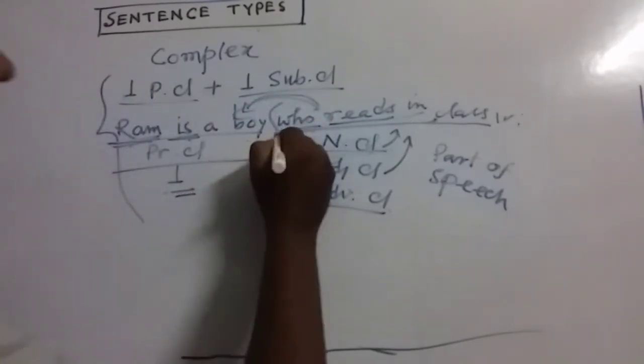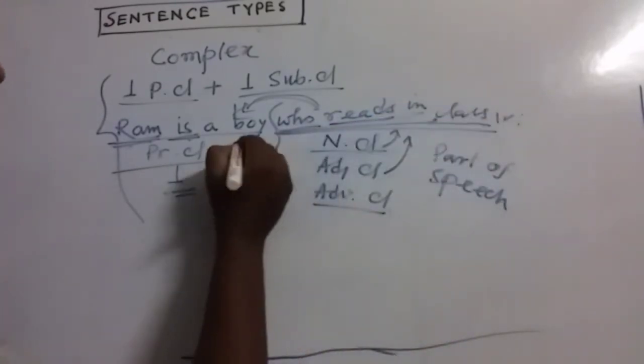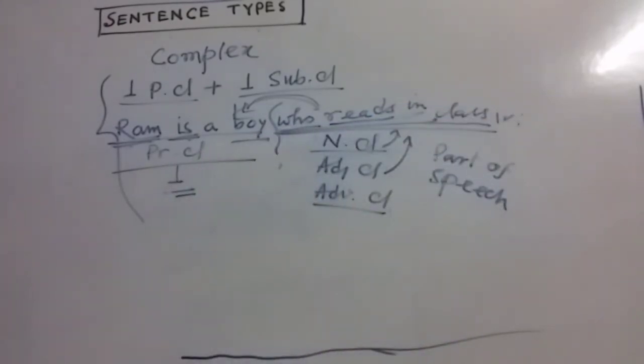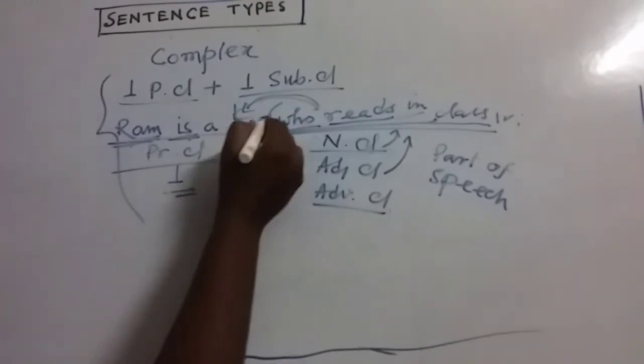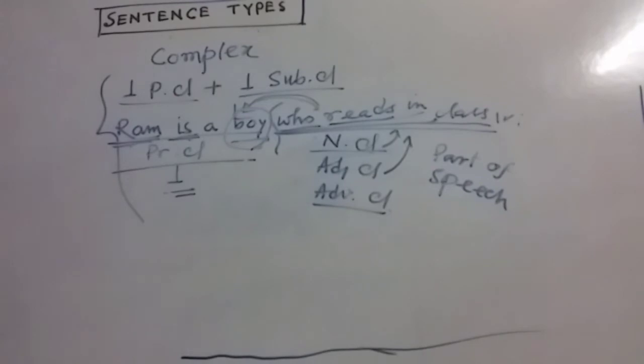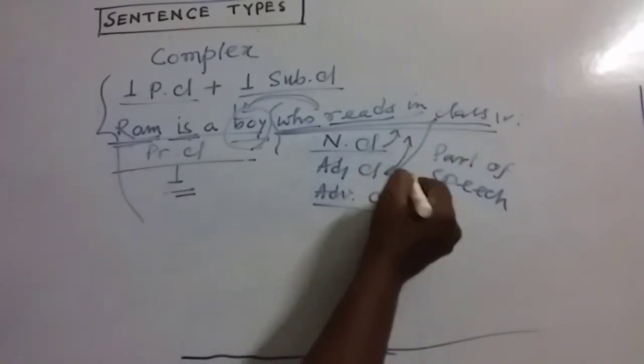That means this entire part is modifying or saying something special about a boy, giving you some extra information about a noun. So it is the duty of the adjective. So obviously it's an adjective clause.